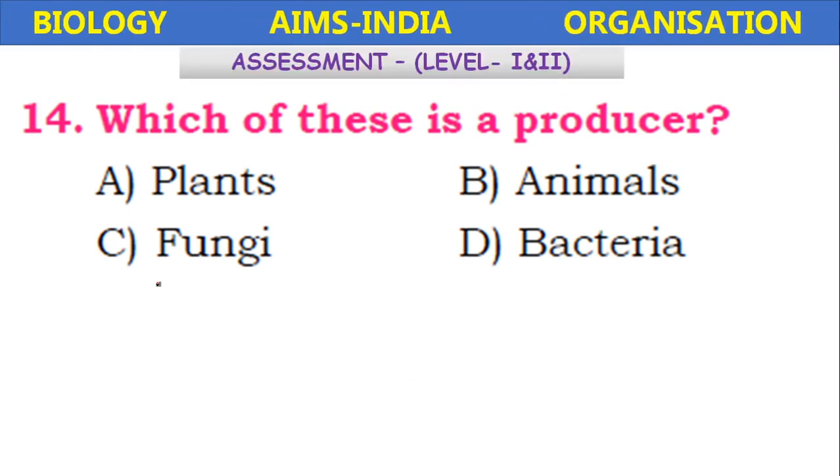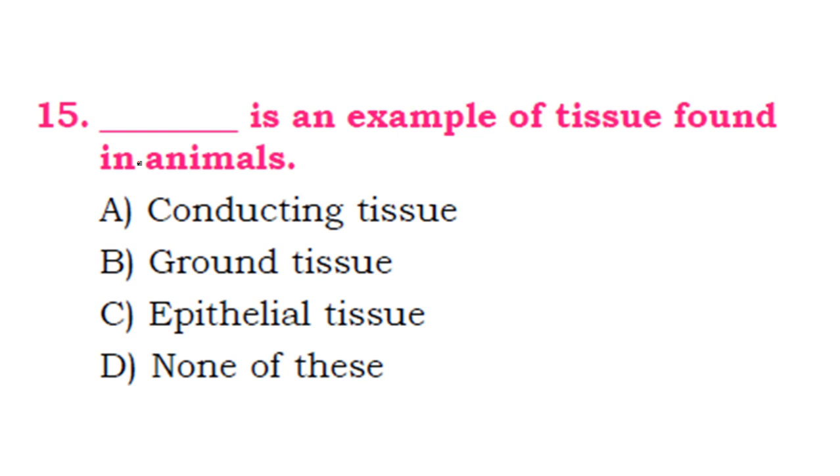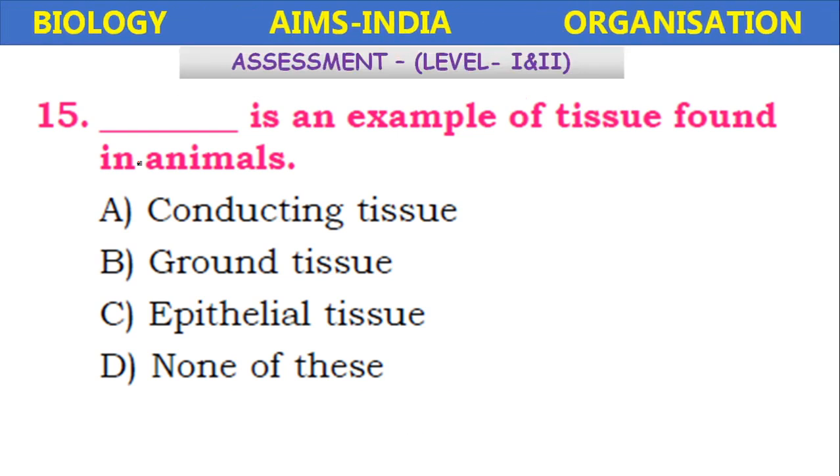Which of these is a producer? Plants, animals, fungi, bacteria. Plants are called producers because they prepare their own food and prepare food material for different organisms on this earth. Dash is an example of tissues found in animals: conducting tissue, ground tissue, epithelial tissue. It is the epithelial tissue.